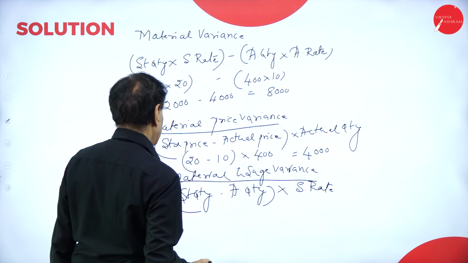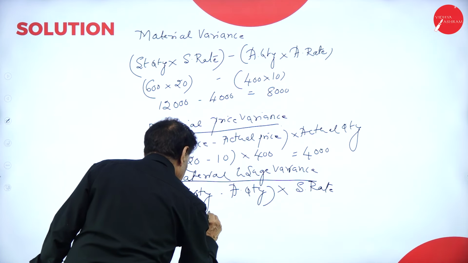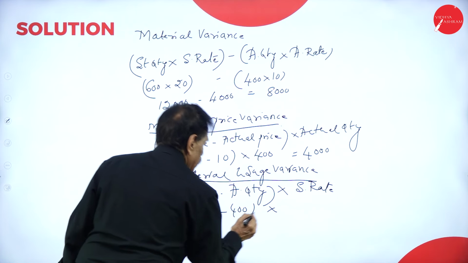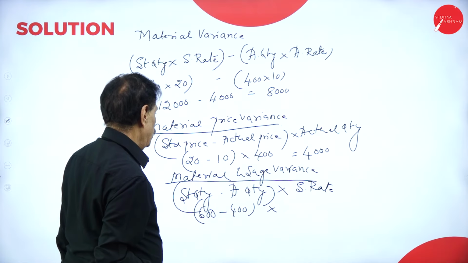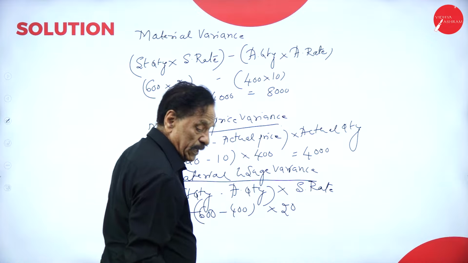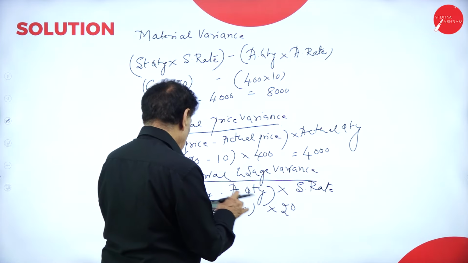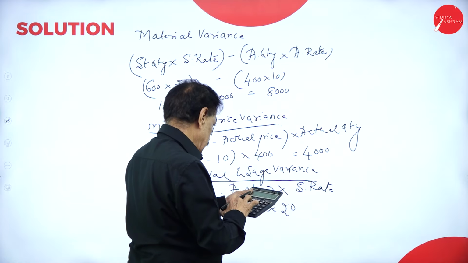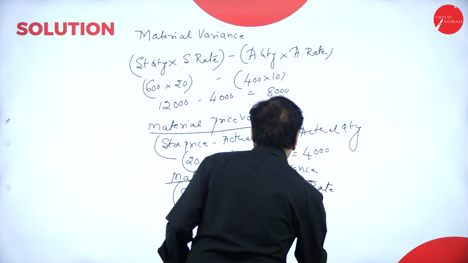What's your standard quantity? 600 minus 400 into 20. This is nothing but 200 into 20. For 200 into 20, 4,000.